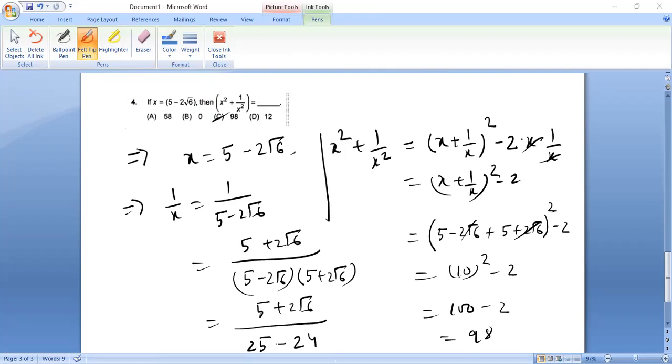Question number 5, again a similar kind of sum we have already done, so we are not discussing it here. Rationalizing factor, this also we have done. Then again, let us do this.